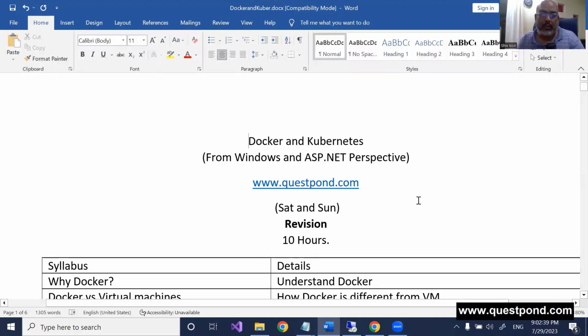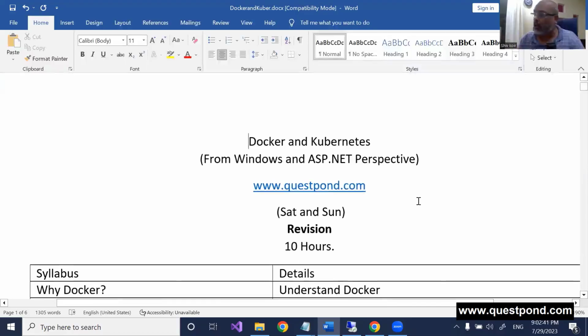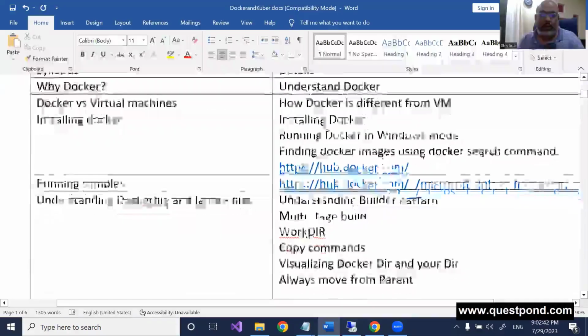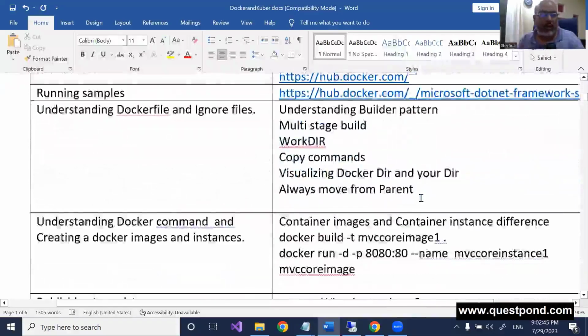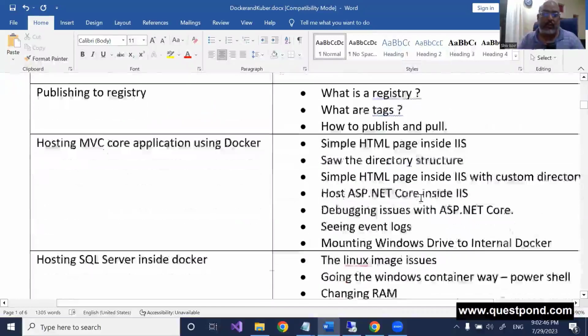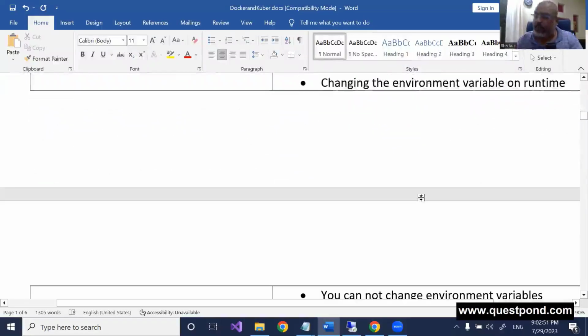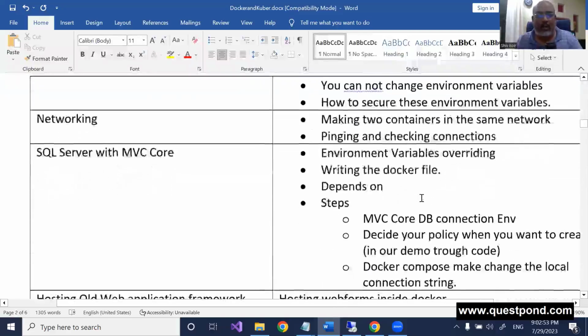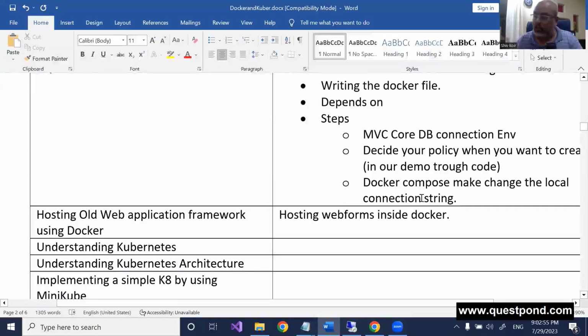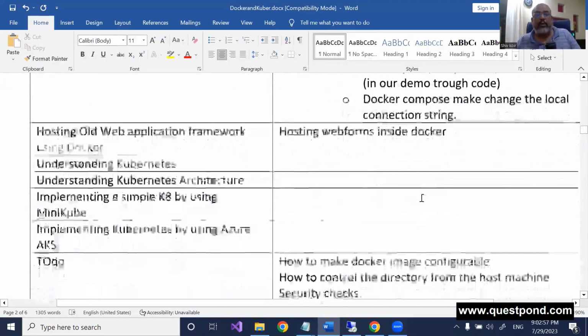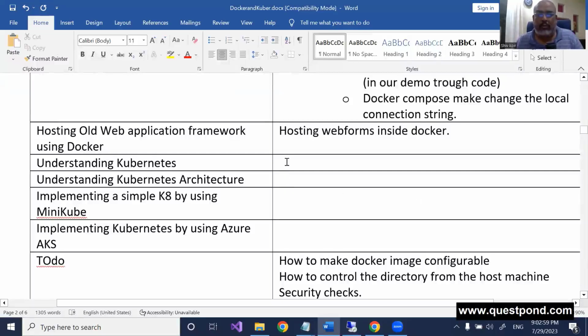But what did we do in this training? In this training, we have completed Docker's part. So if you remember, why Docker, installing Docker, Dockerfile, ignore files, publishing to registry, MVC code using Dockers, SQL Server inside it, different permutations and combinations we did, IIS, and we also hosted an old web application and so on, right? So today we'll start with Kubernetes,